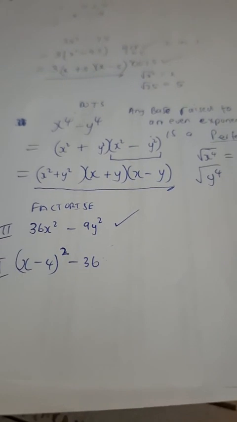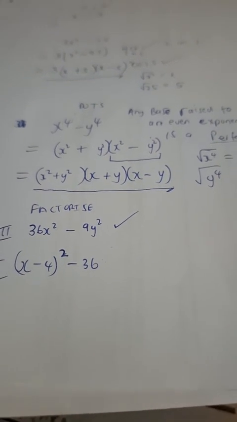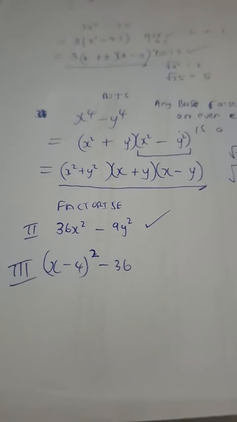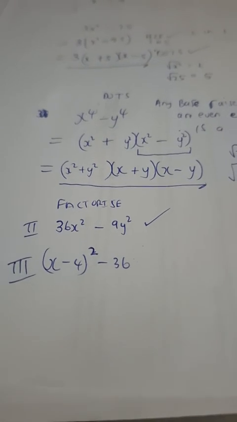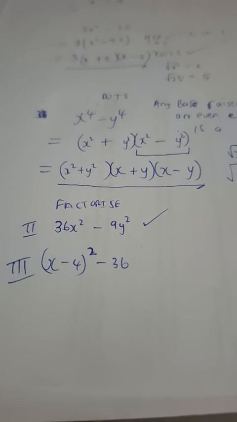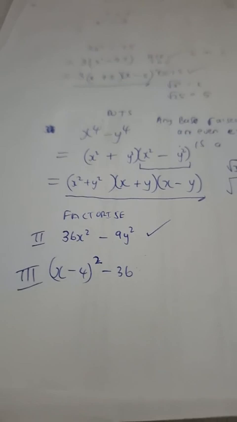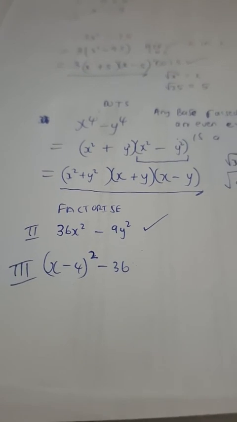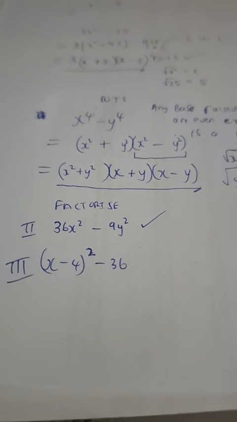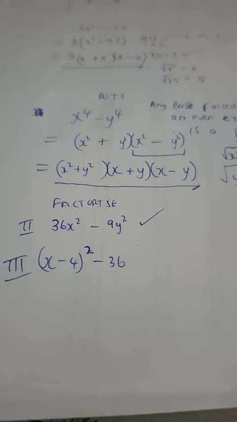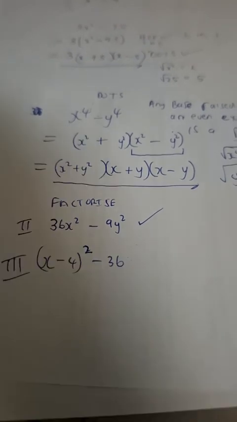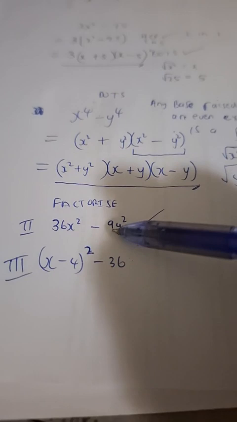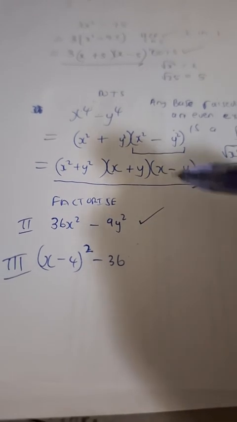Hey guys. All right, is it coming out, guys? Are you getting it? 36x squared minus 9y squared, the factorization of that. Is it happening? This is 36. This is x squared. This is 9y squared. Alright.